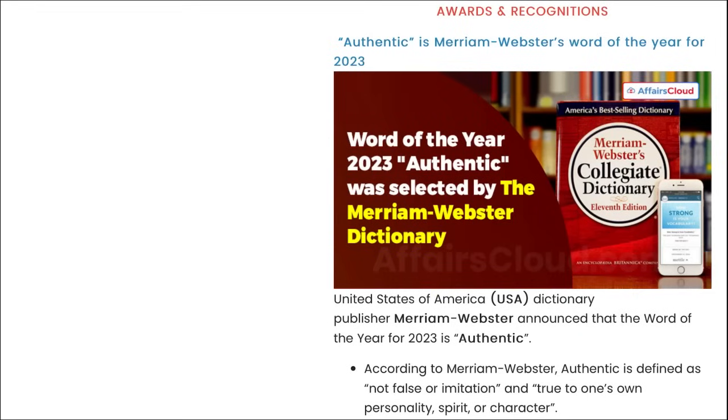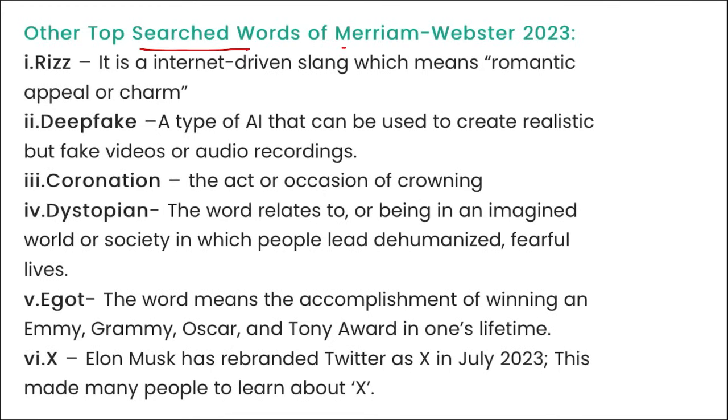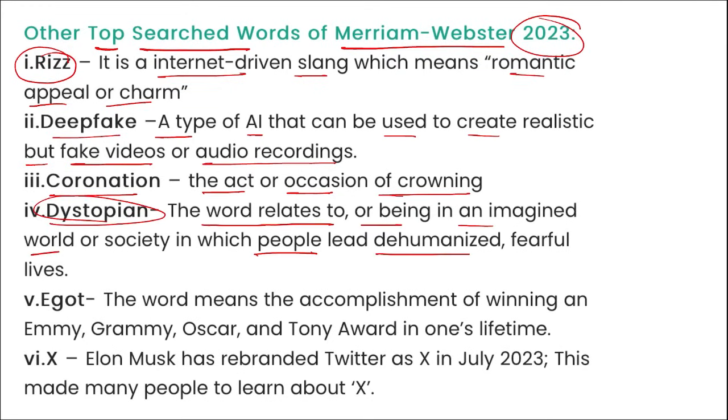Apart from this, there are some terms that have been selected or searched words of Merriam-Webster 2023, that are the top search verbs, that is your rizz. It is an internet driven slang which means romantic appeal or charm. Then deepfake, it is a type of AI that can be used to create realistic but fake videos or audio recordings. Coronation, to act or on occasions or crowning. Then dystopian, that word relates to or being an imagined world or society in which people lead dehumanized, fearful lives. Then EGOT and X, and X is basically the rebranded Twitter.